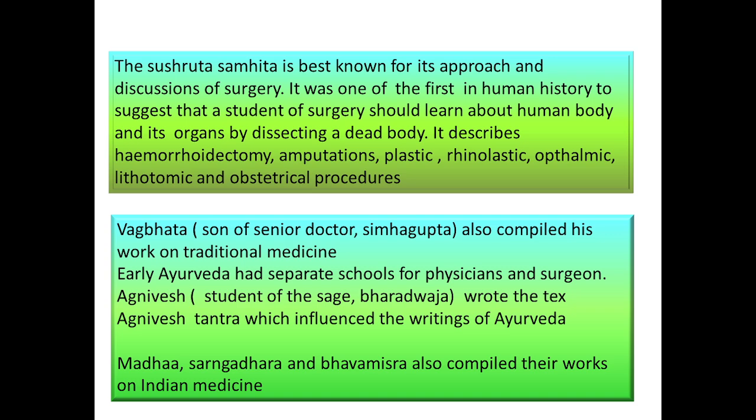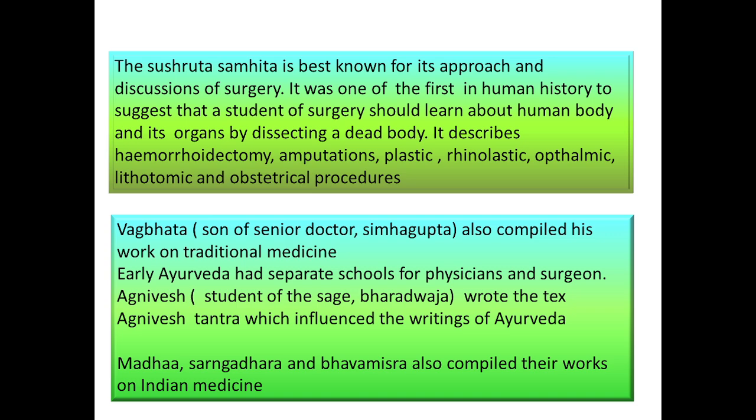The Sushruta Samhita is best known for its surgery, and he also gave advice about anesthesia, using wine as well as essence of cannabis, and this is the oldest form of anesthesia.